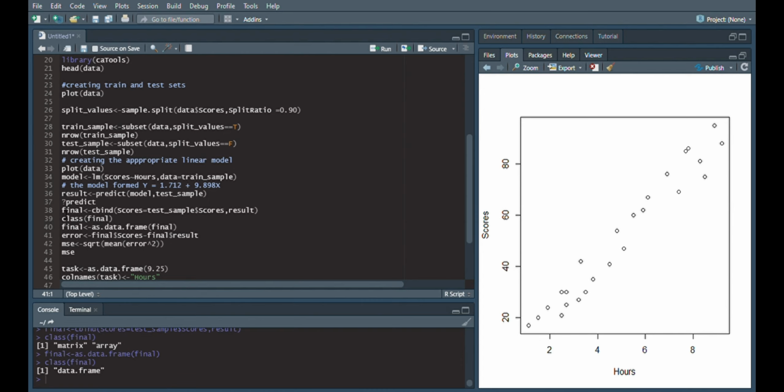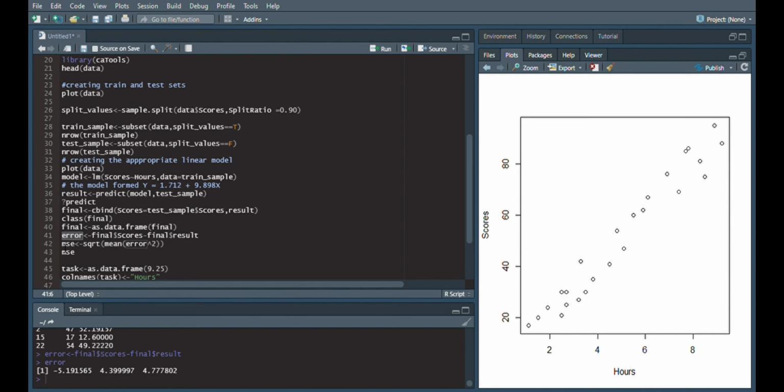So I need to find the error. Before finding the error, we can also run this data set, and you can see that it has scores and result, where scores are the actual values and result are the predicted values. We need to find the error, which is the difference between the actual scores and the predicted values. We find the error, but you see the error will be a number for each value. It will not provide us a single value.